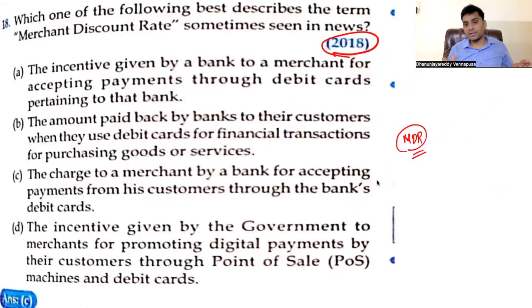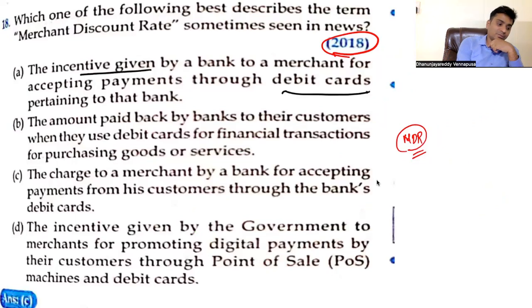That was in the news that year, so this was a question. So what is MDR? The incentive given by a bank to a merchant for accepting payment through debit card pertaining to that bank. This is what we think. For using the debit cards, whatever the incentive, because discount is incentive, that is what we think, and we will go with this. So option A is correct, that is what we keep, but that is wrong. Hold on. The amount paid by the banks to their customers when they use debit card for financial transactions for purchasing goods or services. This also appears true.